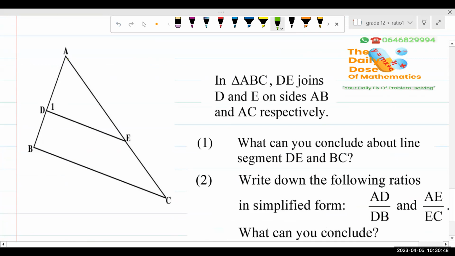So you have A, B, C, and then we have line DE, where D is on AB and E is on AC. But now we need to notice something here. What we're supposed to do is take the following triangle, and then let me do this.